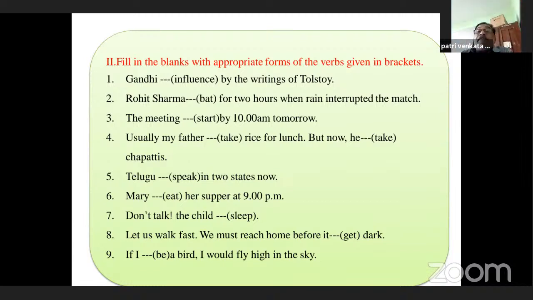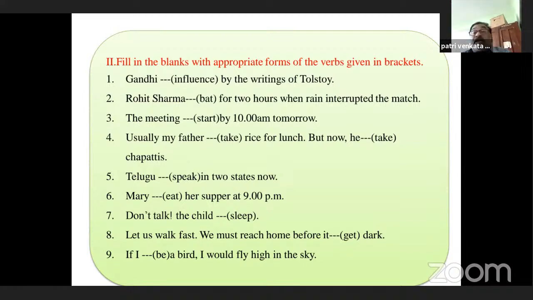Mary eats her supper at 9 p.m. Don't talk. The child (sleep). Something is going on, an action. What is the action going on? The child is sleeping. That is present progressive. Don't talk, the child is sleeping. Let us walk fast. We must reach home before it gets dark.